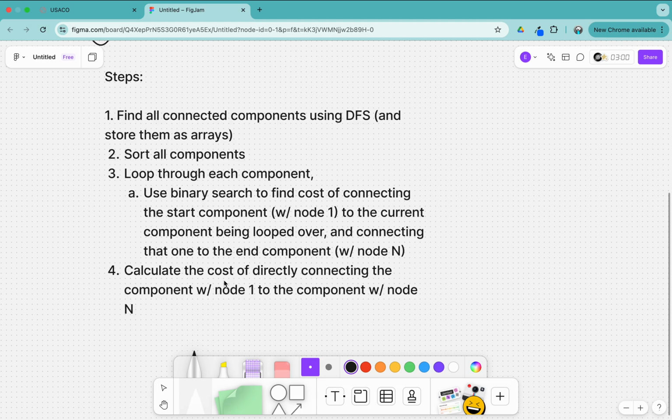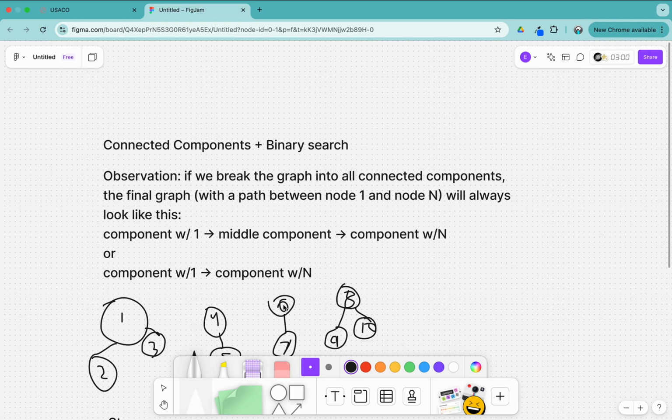And then we also want to calculate the cost of directly connecting the component with 1 to the component with N. So let's look at the code for this.